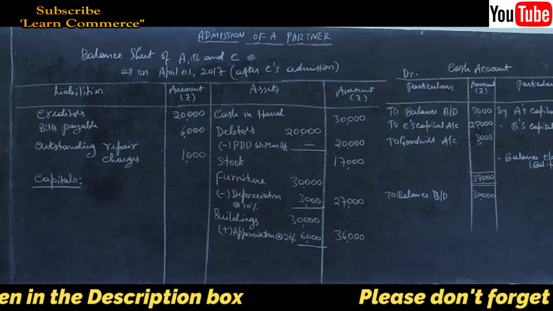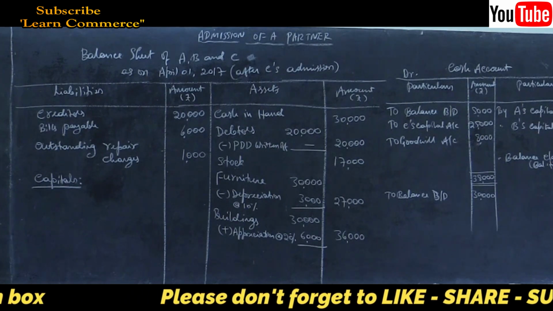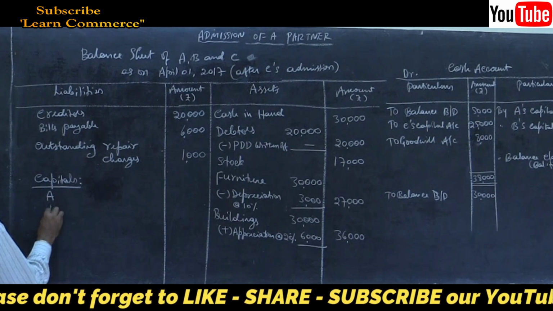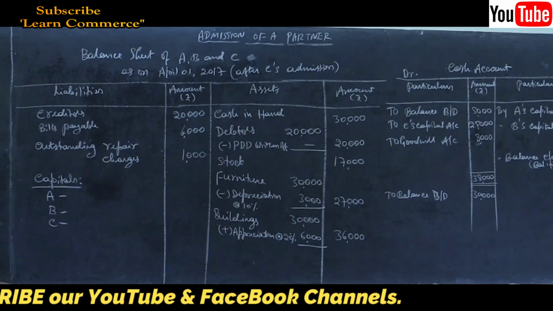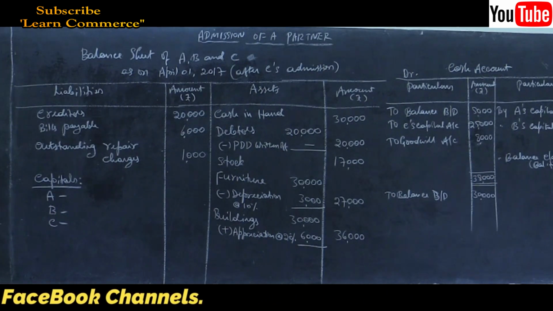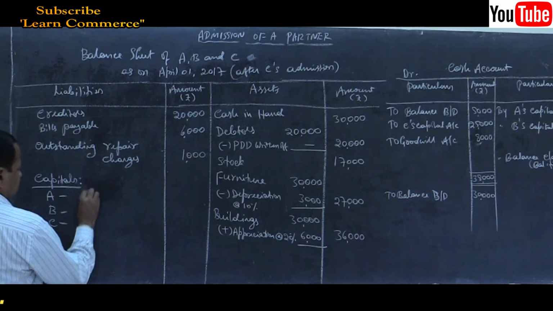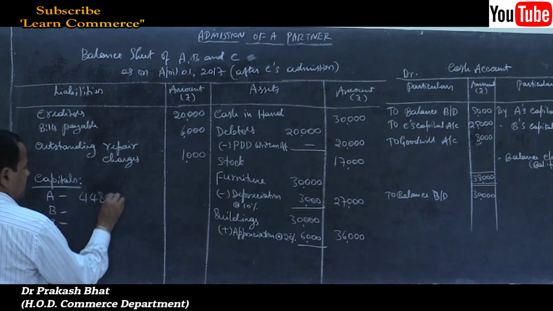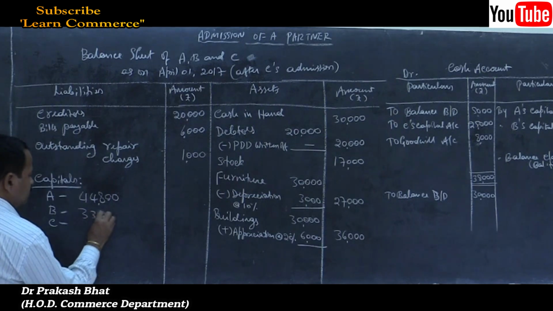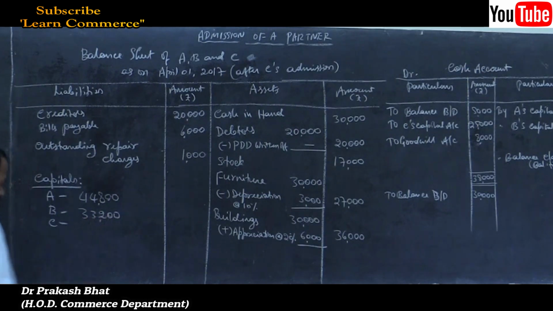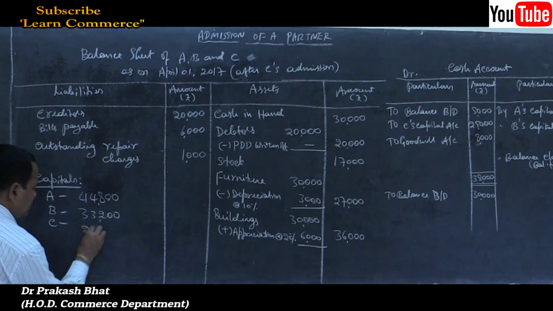Under that, who are the partners? A, B and C. Write their final capital balances. That is 44,800, 33,200, and 25,000.